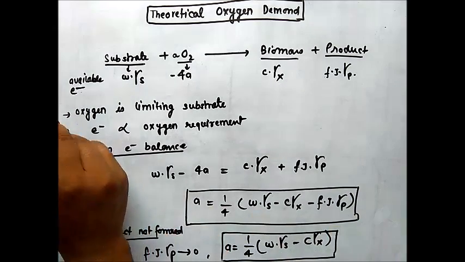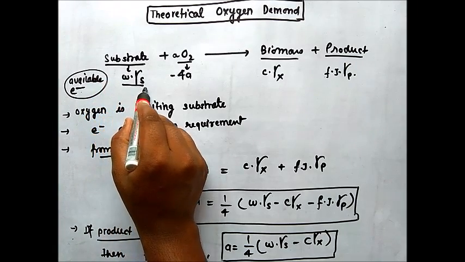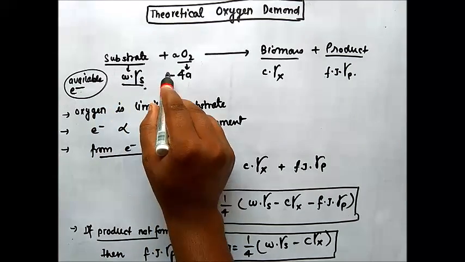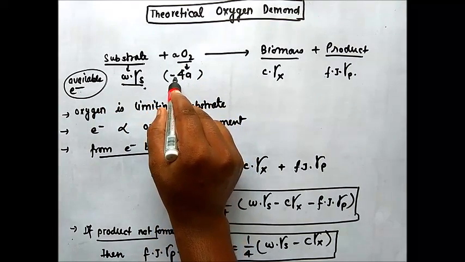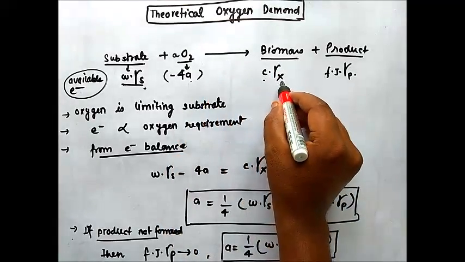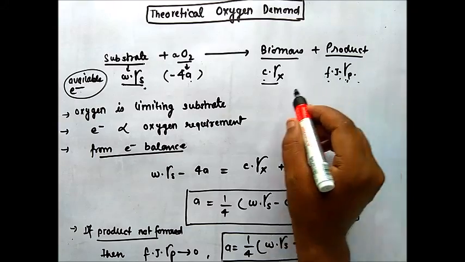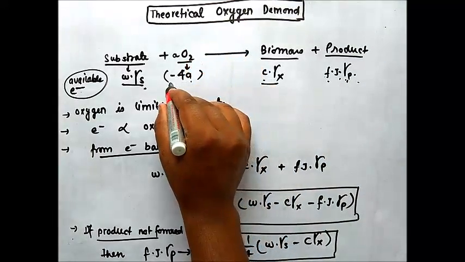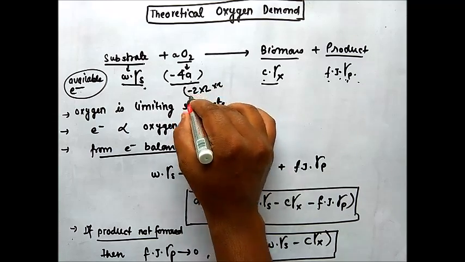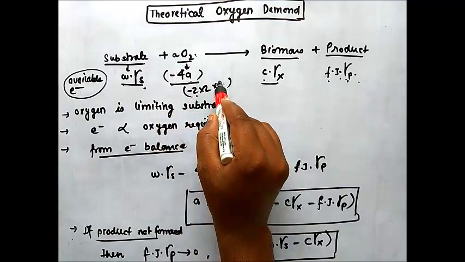So what is the available electron for the substrate? That is W into gamma S, that is the degree of reduction of substrate into carbon atom. For the oxygen, minus 4 into A. For the biomass, C into gamma X, and for the product, F into J into gamma P. So here minus 4A, that is minus 2 into A. Minus 2 is the valency of oxygen, and 2 is the number of oxygen, and A is the mole of